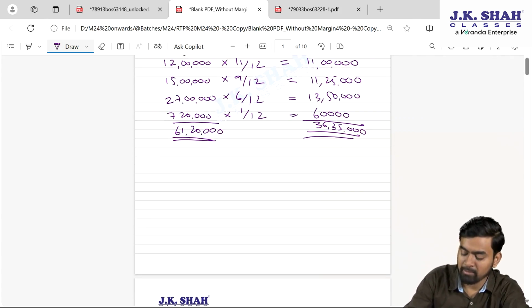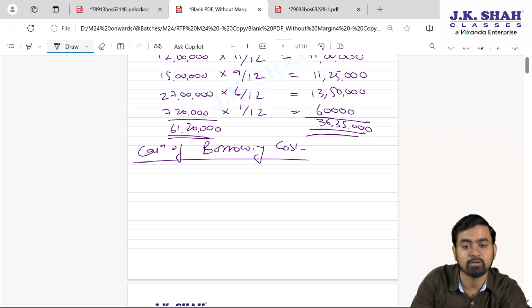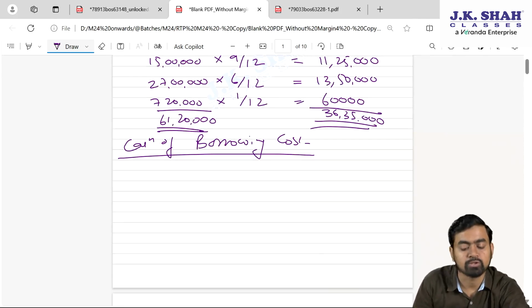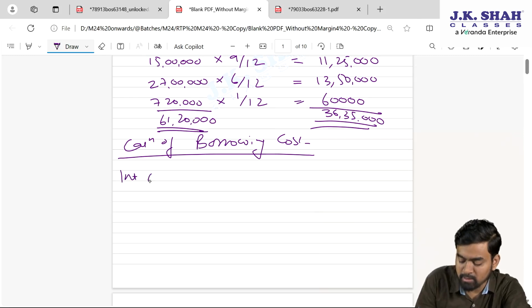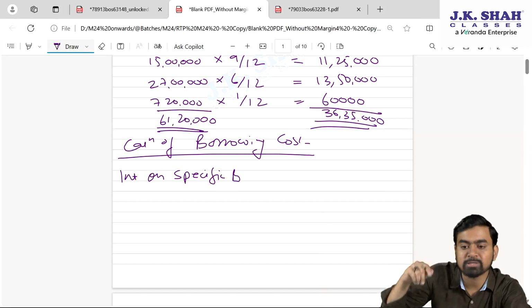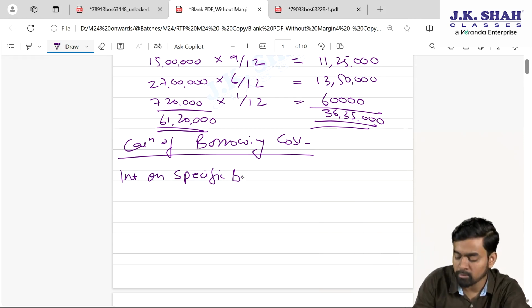Fine. Now my main objective is what? Calculation of borrowing cost. So my dear students, interest on specific borrowing. See, whenever you are spending the amount, it is presumed that first you will spend out of the specific borrowing.